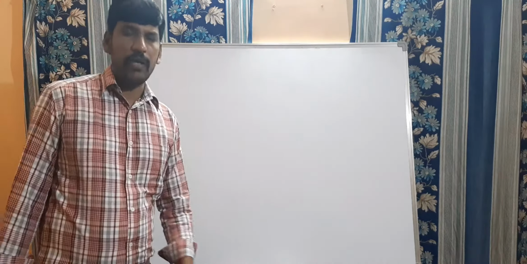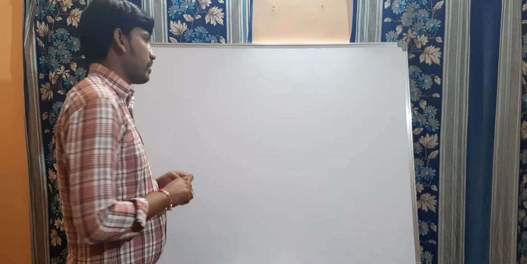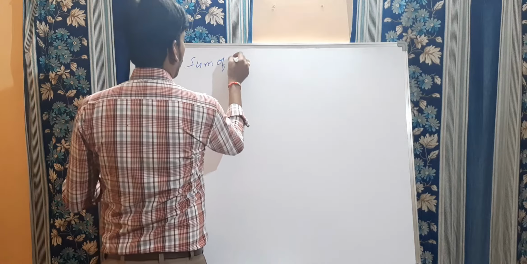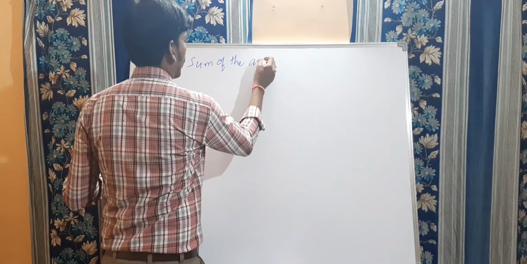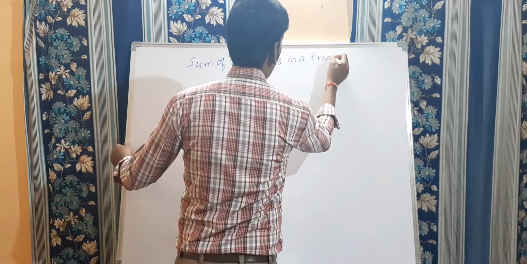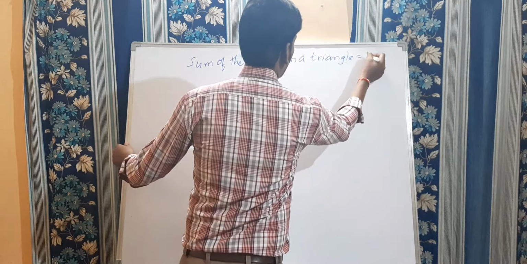So now, children, you know that the sum of the angles in a triangle is 180 degrees. That we know.